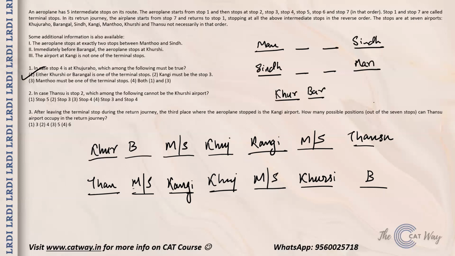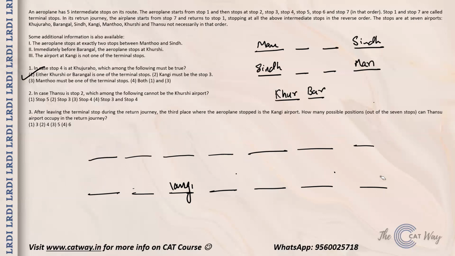Coming to the second one. Okay, let us remove the data that we had for the first question. Coming to the second one, what do we have? Okay, in case Thansu is stop 2, then which of the following cannot be Kurshi Airport?